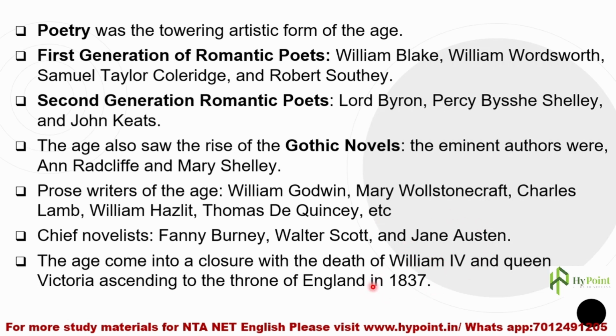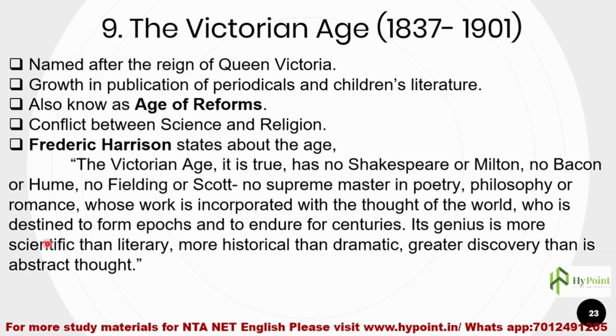So with this, the age came to an end. The age that comes after the Romantic age is the Victorian age. The Victorian age is from 1837 to 1901. We all know that. What happened in 1837? Queen Victoria ascended to the throne of England. So from that year to 1901, we have the Victorian age.